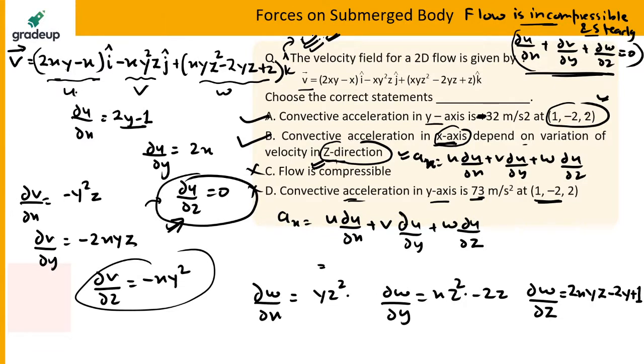It is not depending on the variation of velocity in z direction. Because du by dz is equal to 0, so this is not correct. It should be 'does not depend'. There is a mistake in the options. We can take it for correction. This question is taken for correction. So I have to see this question.